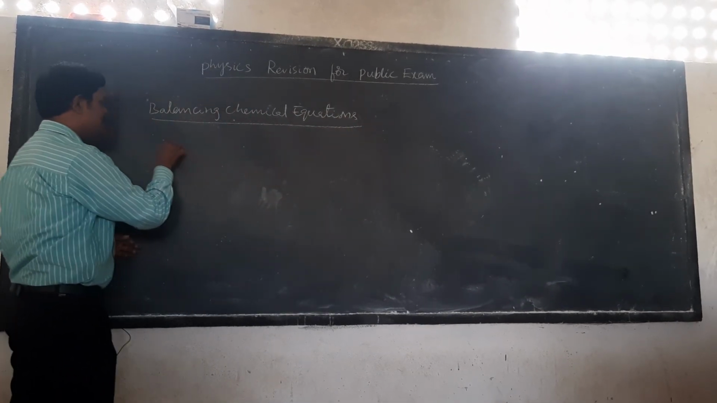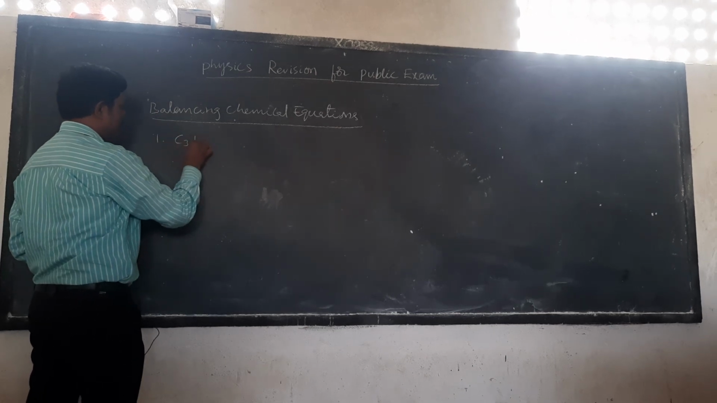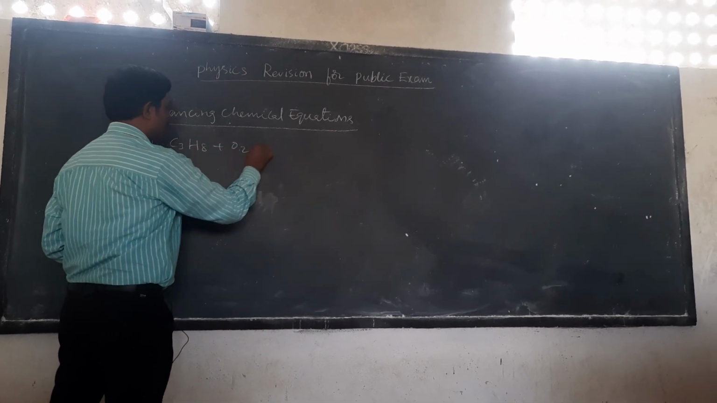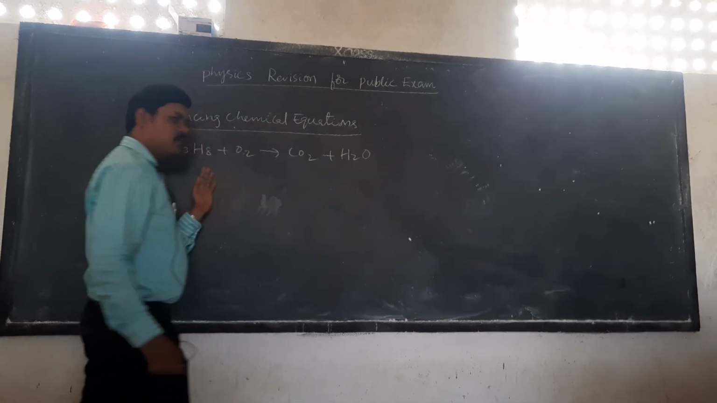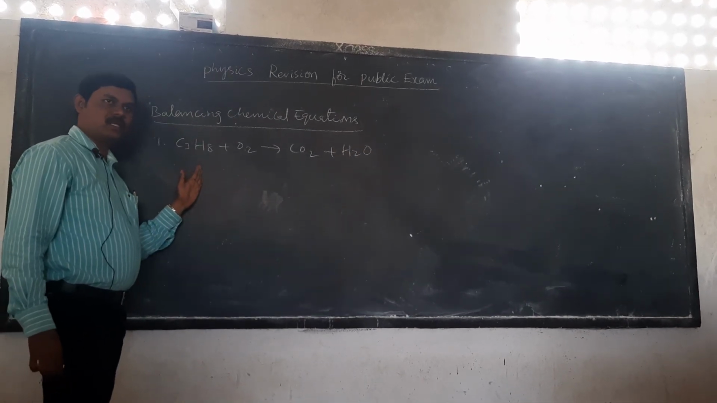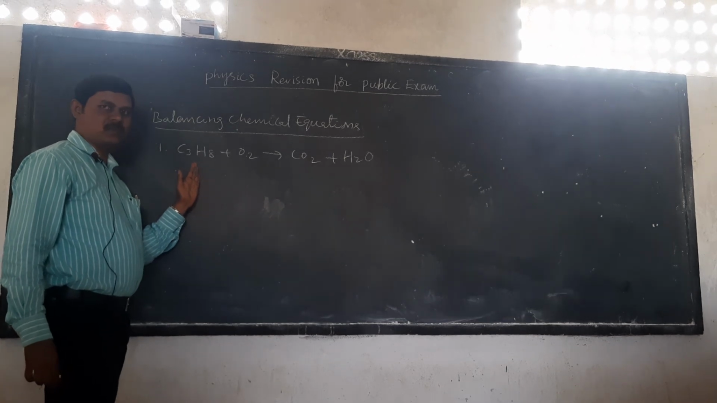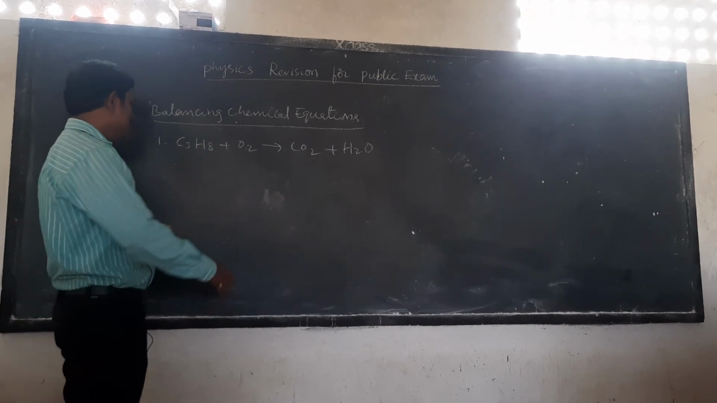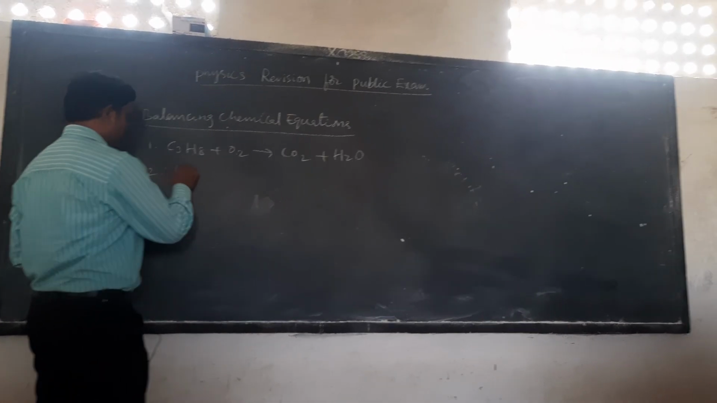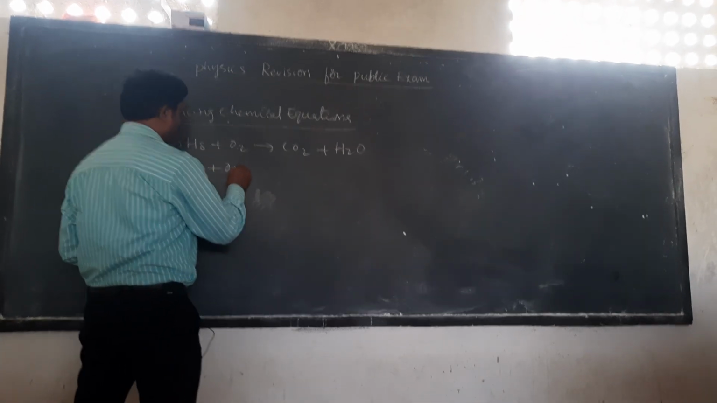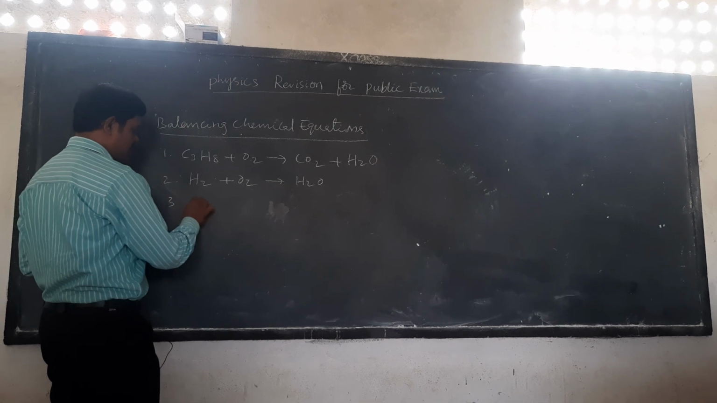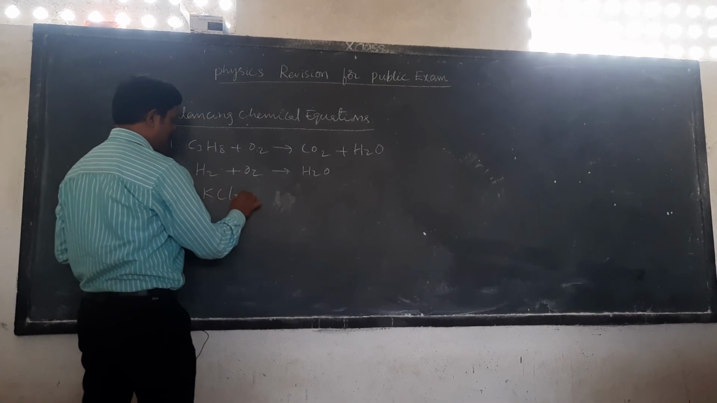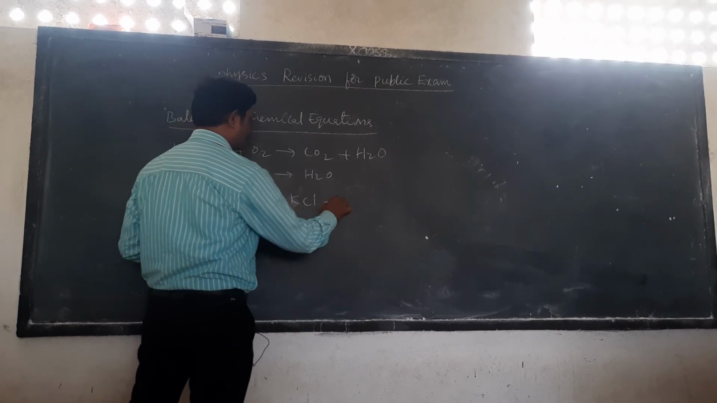Balancing chemical equations, for example, C3H8 + O2 gives CO2 + H2O. This is one of the important balancing chemical equations. Recently this question was asked for 5 or 6 marks in the previous exam. Not only that, some simple equations are also there: H2 + O2 gives H2O. These are unbalanced equations that I am giving. KClO3 gives KCl + O2.